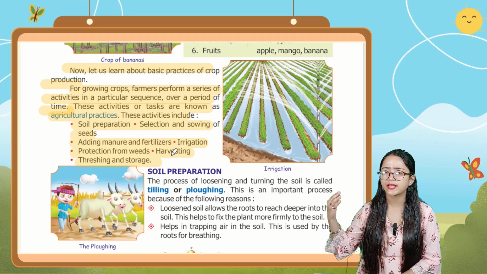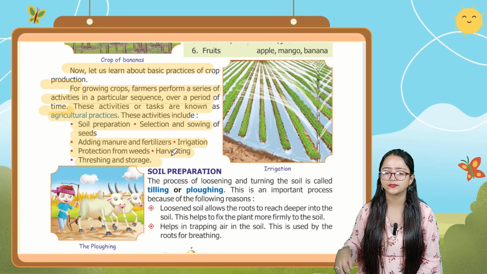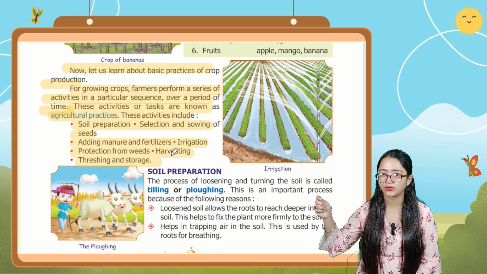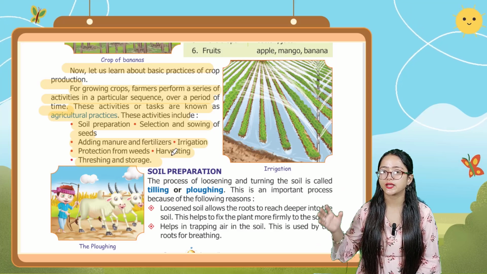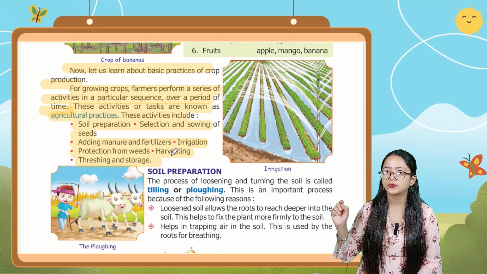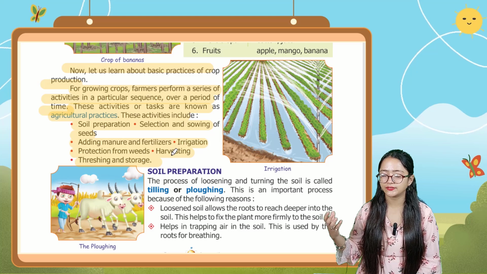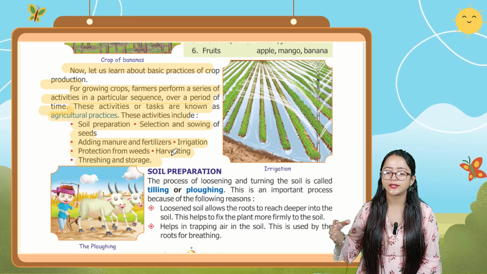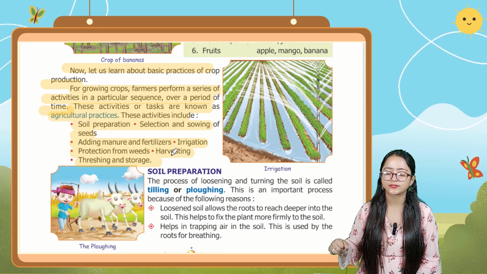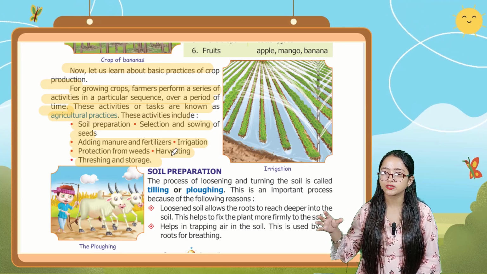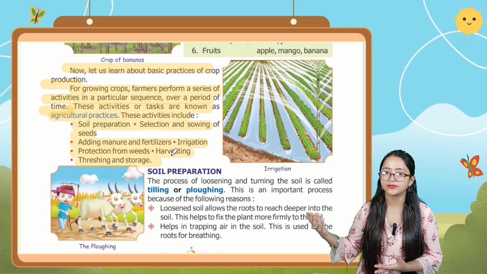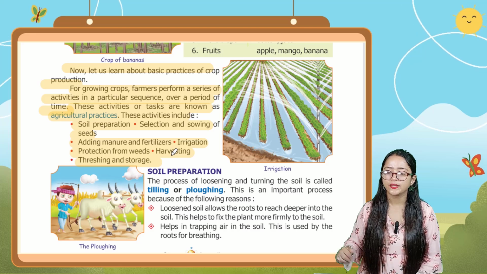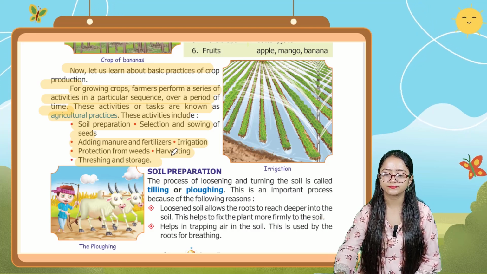So under these agricultural practices, some activities are there. First one is soil preparation. First the farmer prepares the soil well, then selection and sowing of seeds. A good quality seed is selected for growing the crops. Next one is adding manure and fertilizers, then irrigation, protection from weeds, harvesting, and then threshing and storage. Here you can see the process of irrigation.